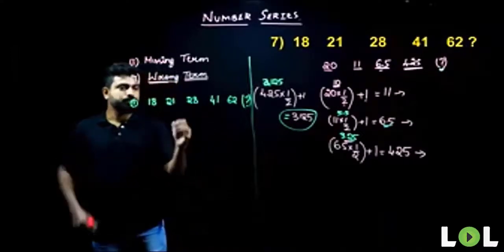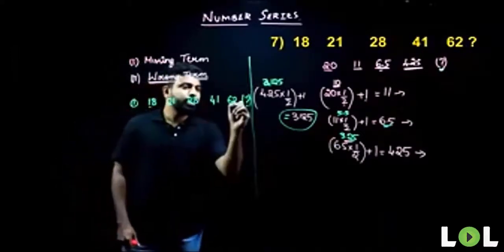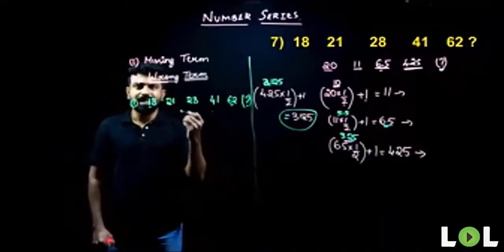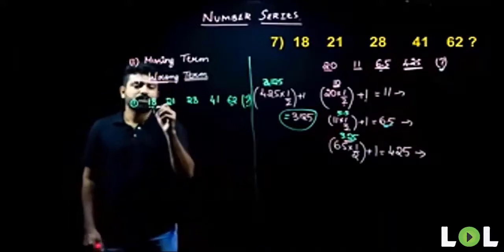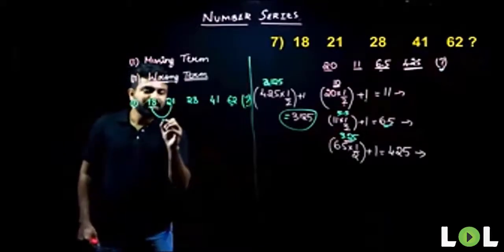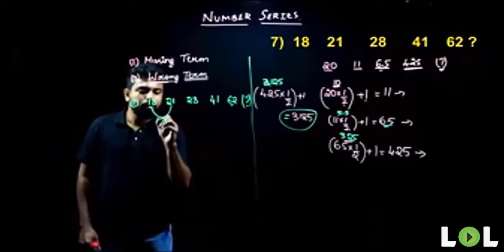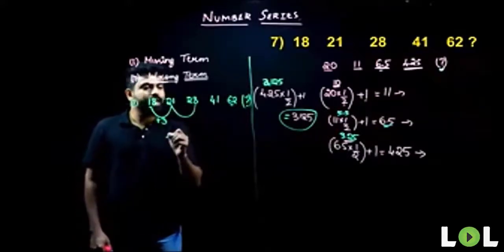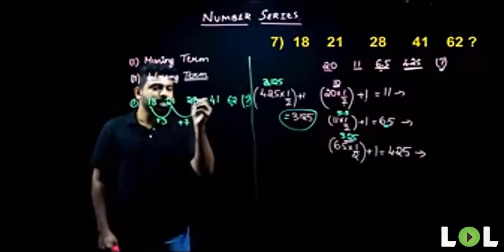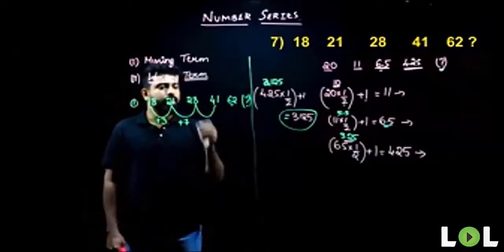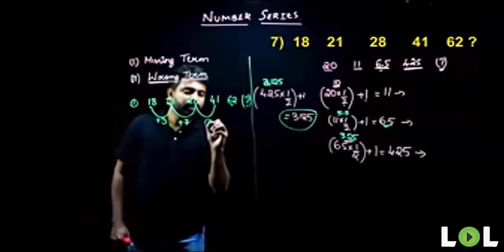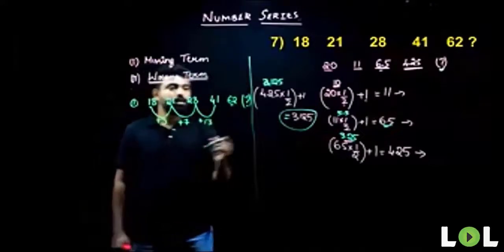Difference. Very good. You compare the first term and the last term. The difference here is not very big. So since we know that the difference is not very big, we understand that there is addition or subtraction. Let us quickly start taking the difference here. 18 to 21. What is the difference here? The difference is 3 and there is an increment, so plus 3. What about 21 to 28? Again, we take the difference. The difference here is 7 and there is an increment, so plus 7. Similarly, the difference here would be 13.